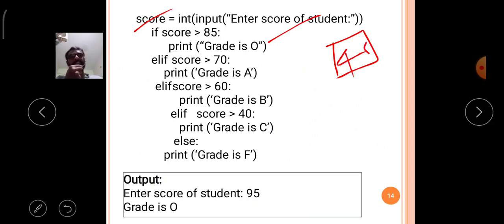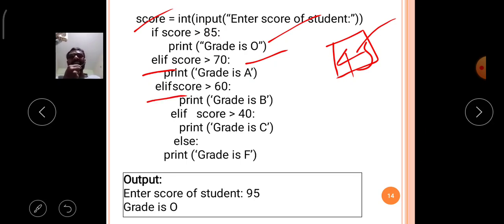Okay, if you enter 45, then what will happen? 45 is greater than 85, the condition is false, so it will come to the elif part. In the elif part, again the second condition is there. In the second condition, the value is 45, 45 is greater than 70, again the condition is false, so it will come to the third level.